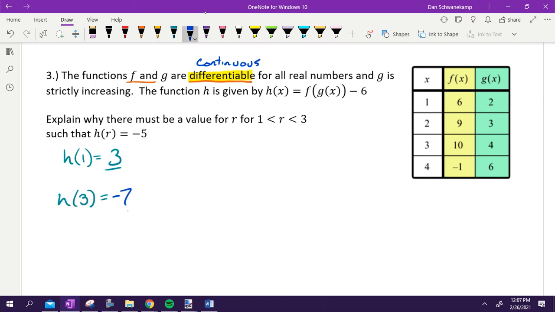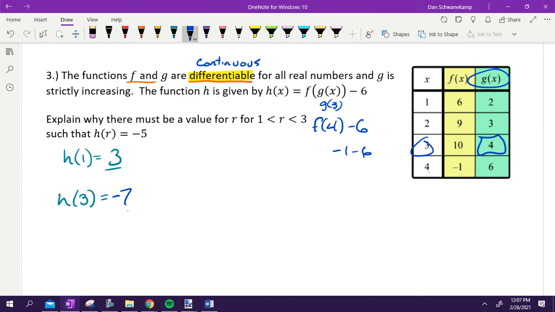Good. H of 3 is -7. We are taking 3 and plugging it in. So we're starting off with g of 3. G of 3 is 4. Then we're going to find f of 4 minus 6. F of 4 is -1, minus 6. That's where I'm getting -7 from.